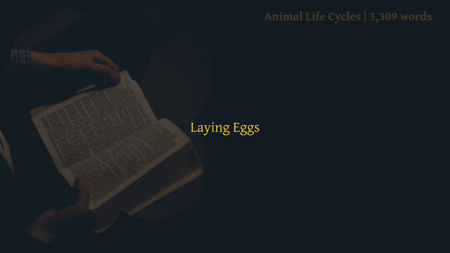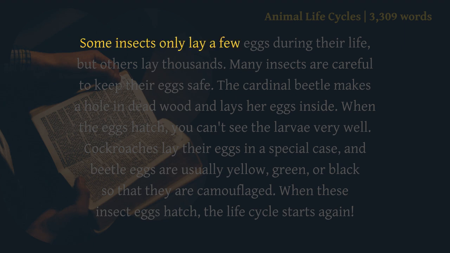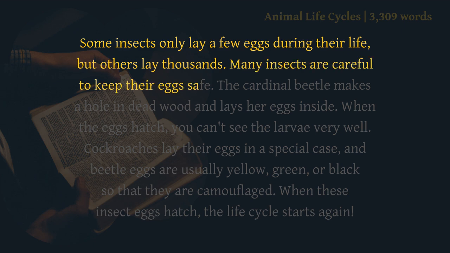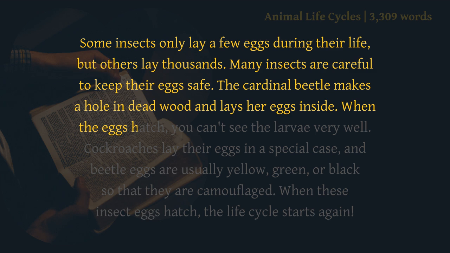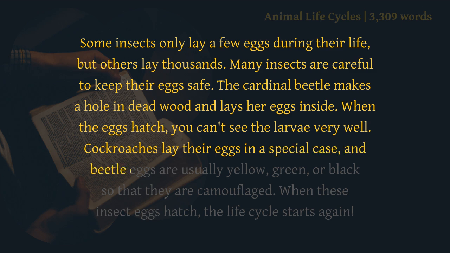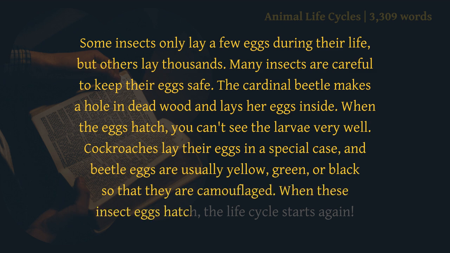Laying eggs. Some insects only lay a few eggs during their life, but others lay thousands. Many insects are careful to keep their eggs safe. The cardinal beetle makes a hole in dead wood and lays her eggs inside. When the eggs hatch, you can't see the larvae very well. Cockroaches lay their eggs in a special case, and beetle eggs are usually yellow, green, or black so that they are camouflaged. When these insect eggs hatch, the life cycle starts again.